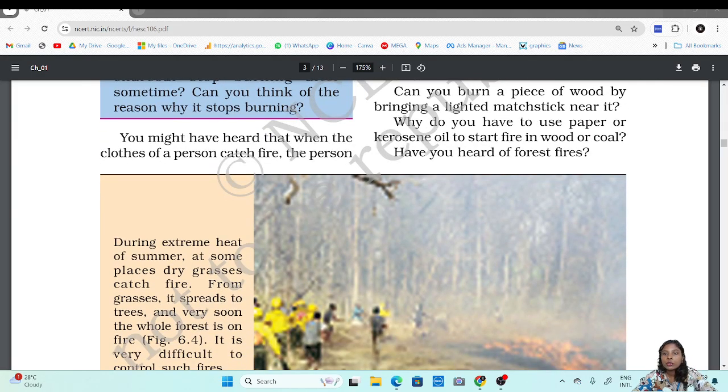So why do we have to use paper or kerosene oil to start a fire in wood or coal? Now when we are burning papers, papers easily catch fire. But when we try to burn something like wood or coal, what we usually do is either put some paper bits over there and light those first, so that the wood catches fire from those paper bits, or we add some kerosene oil to it so it catches fire fast.